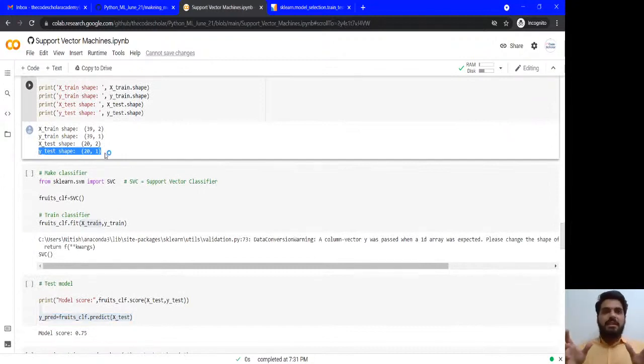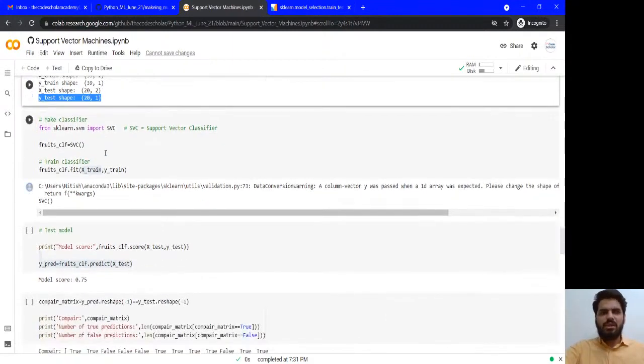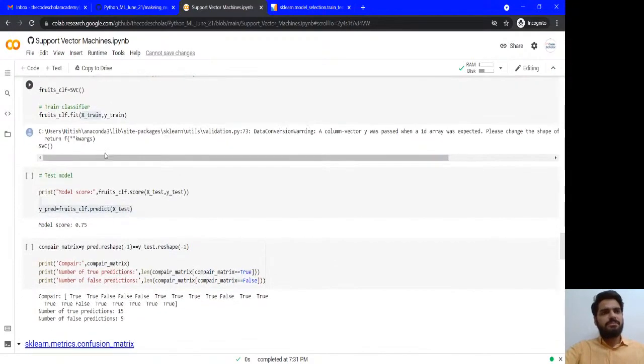So once again I am repeating, you have split the data into the training set, this first is training set and second testing set. The model will learn from this training. So you have to pass X train and Y train. On testing, while you are performing, you have to just test on the X test. Once you have evaluated on the X test, we will get the Y predicted, and then we will compare Y predicted with the Y test. That will help us to identify what are the errors or what was the accuracy of the model.